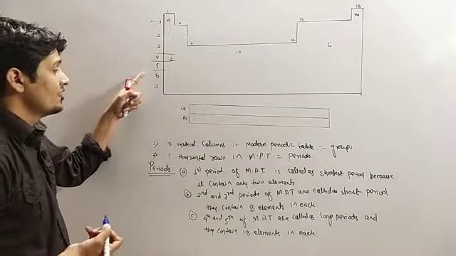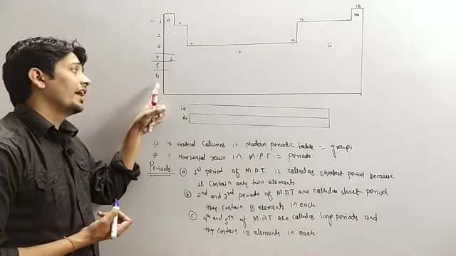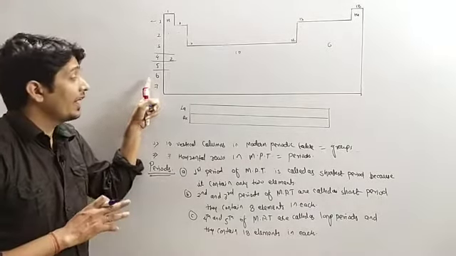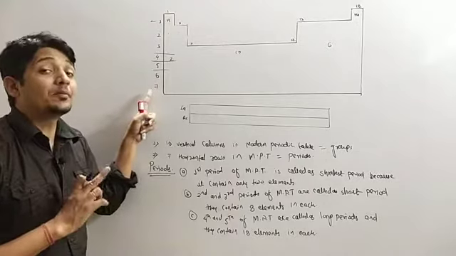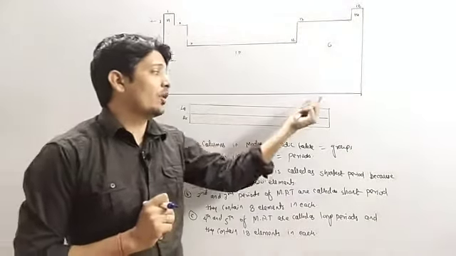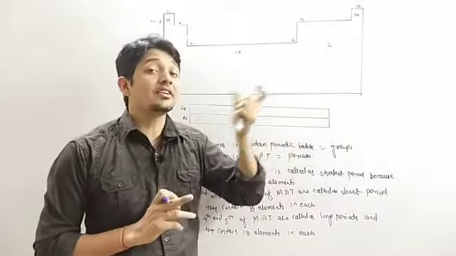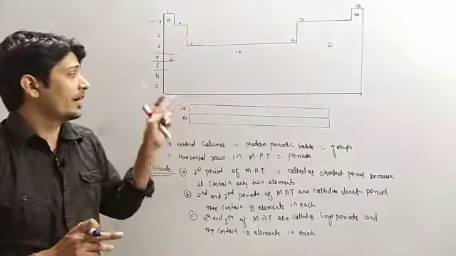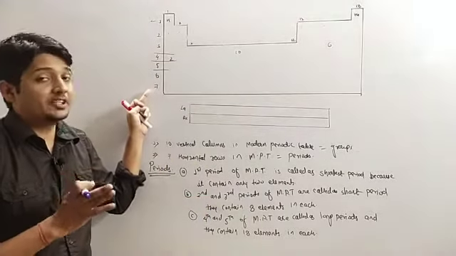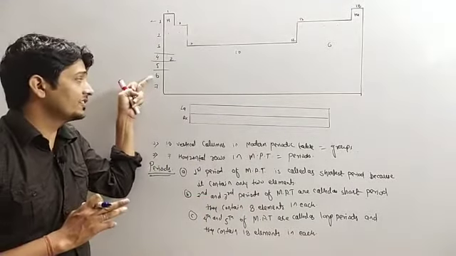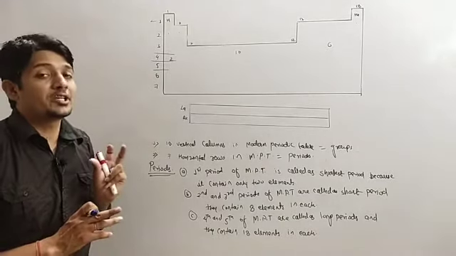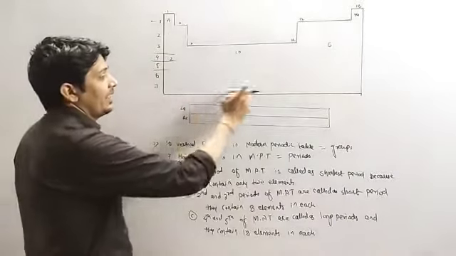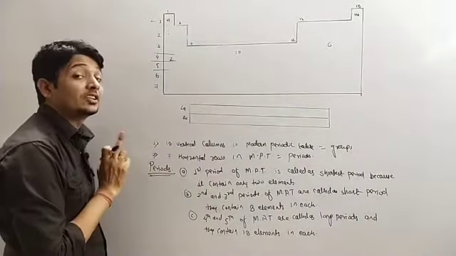Now last we have 6th and 7th period. So 6th period is the longest period and 7th period is the incomplete period, because few of the elements of this 7th period are yet to be discovered. But in our new syllabus we have 7th period completed. That means the 6th and 7th period will be the longest period, and they contain 14 elements here and 18 here. That means they contain total 32 elements.